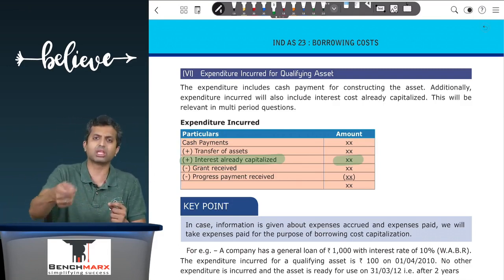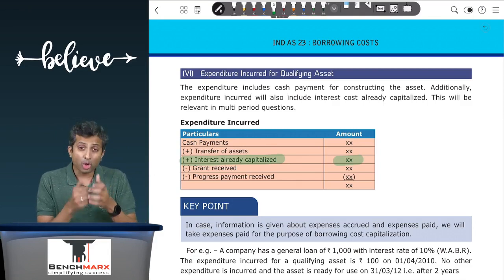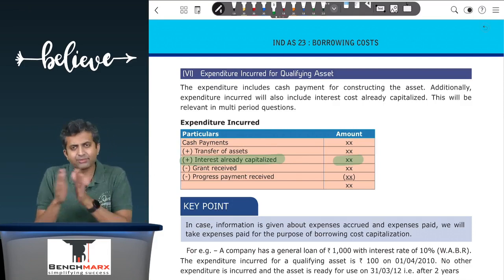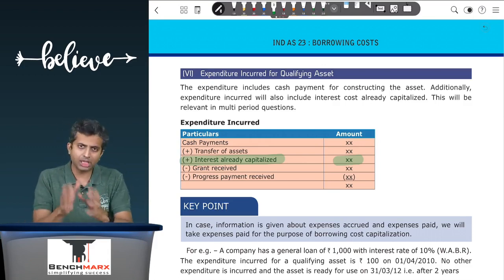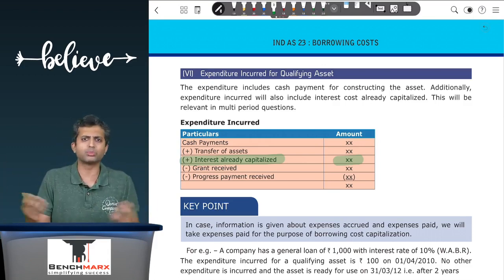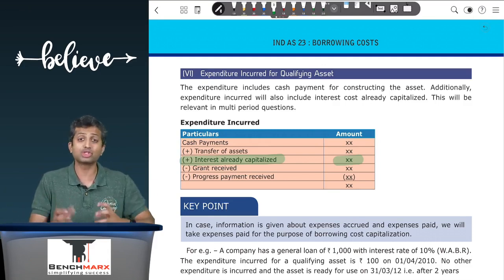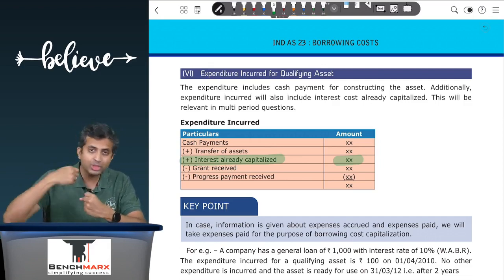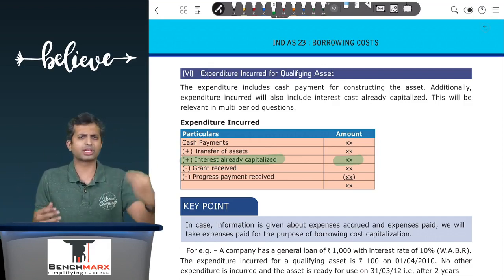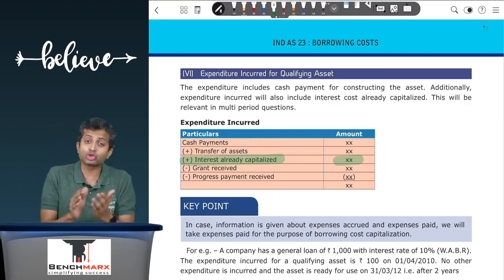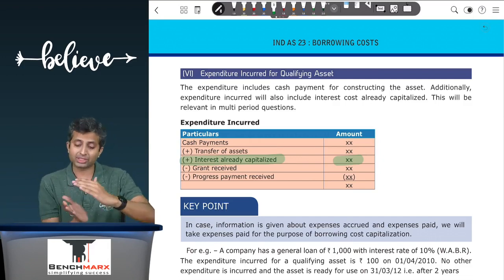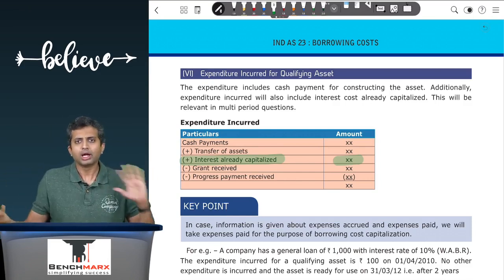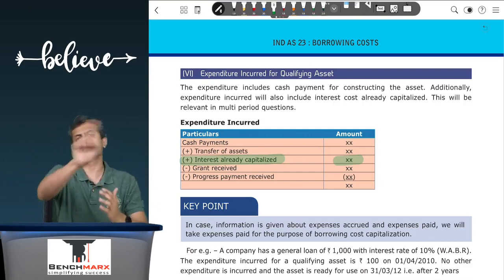If there is more than 1 year, then the borrowing cost of the earlier year would have already been capitalized, and hence if you want to find the expenditure incurred behind the qualifying asset, if you go to the capital work in progress carrying value or the ledger balance, you will see that the carrying value includes the balances which are for the cash paid for regular expenses like labor, material, etc. But it also includes the interest cost which has been capitalized, and hence the expenditure incurred on the qualifying asset for subsequent years will be your cash payments, assets transferred plus interest cost which has already been capitalized.